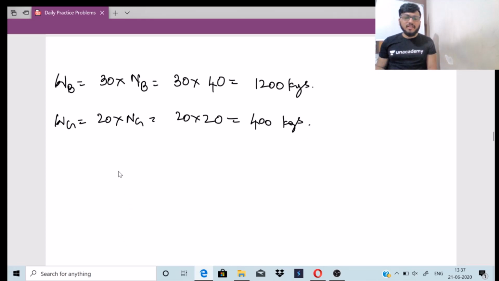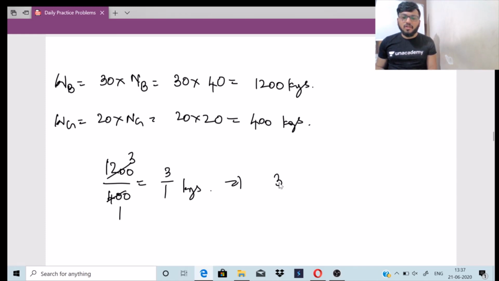They needed the fraction. So 1200 divided by 400 is 3 by 1, or you can also write it as 3 is to 1 in terms of ratio and proportion.